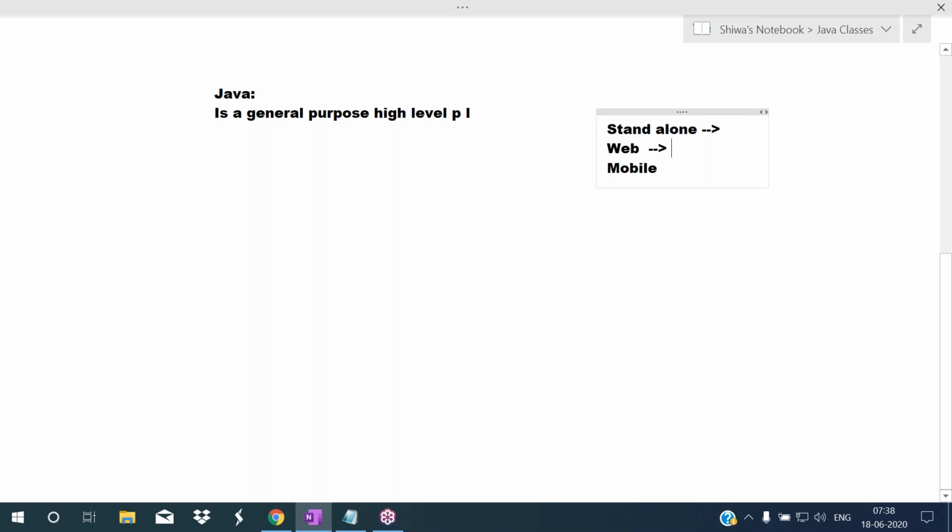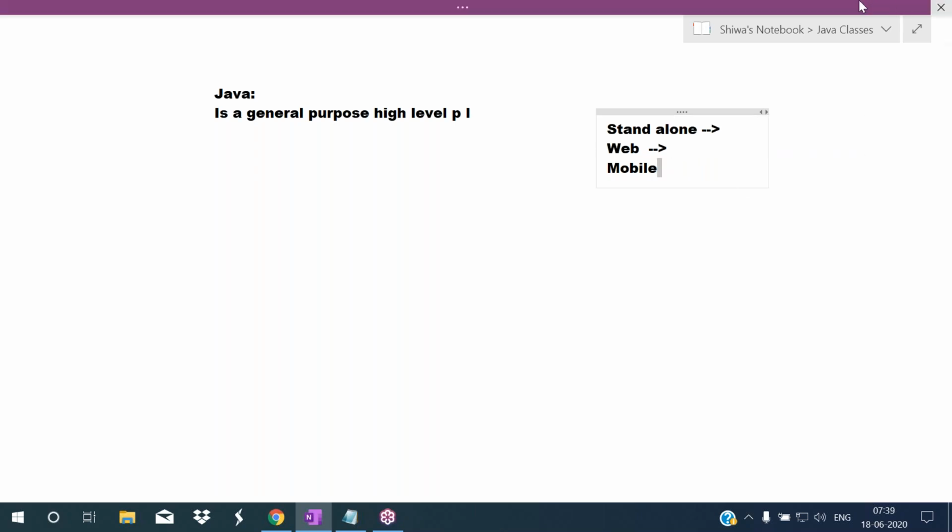Okay. Then web application. Web application means the application that is published in the server, but that can be accessed by many clients by using the browser through the network. All the websites come under web applications only, like facebook.com, twitter.com, gmail.com, amazon.com.